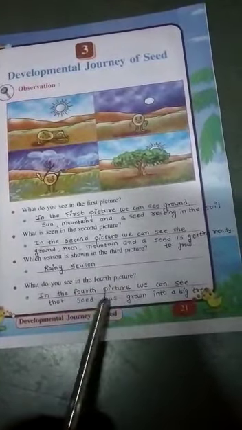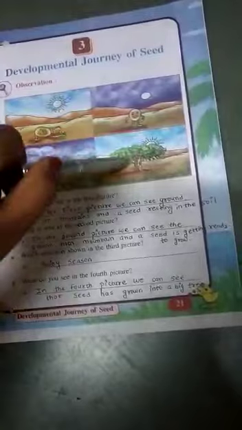Fourth question. What do you see in the fourth picture? Children, observe the fourth picture and write what you see. In the fourth picture, we can see that the seed has grown into a big tree. The seed which was resting in the first picture is now ready and it has grown into a big tree. So this journey is being shown, in which a seed which was resting is now ready to grow into a big tree. Turn the page.